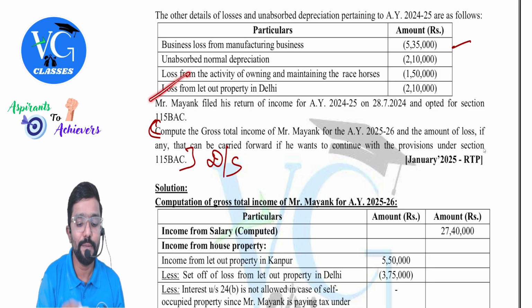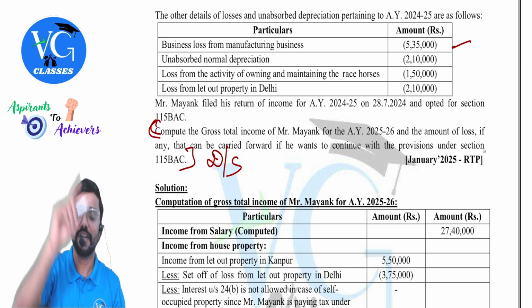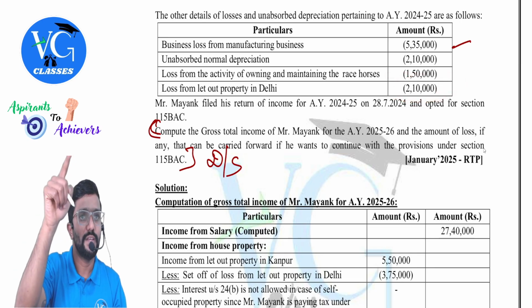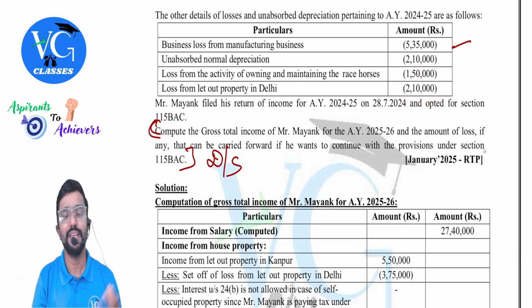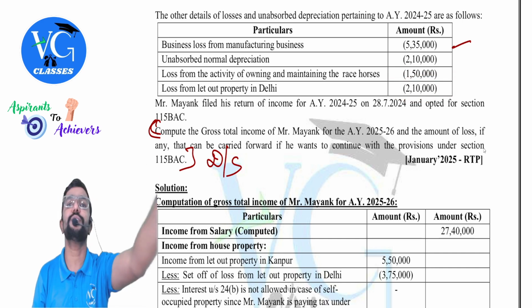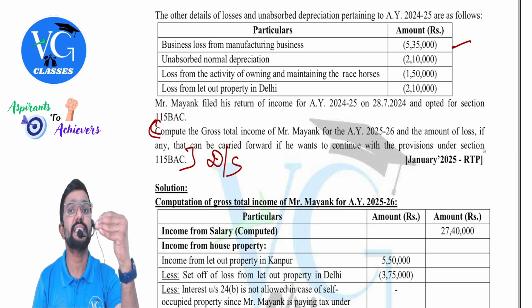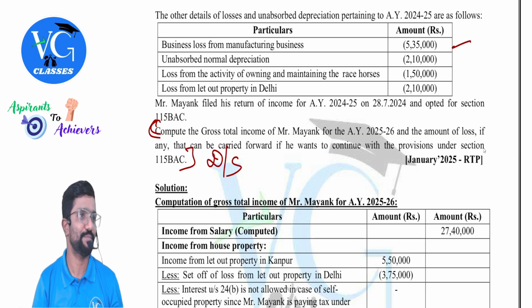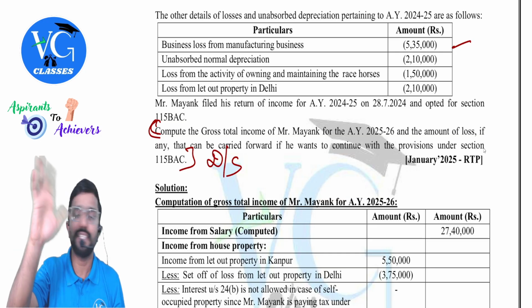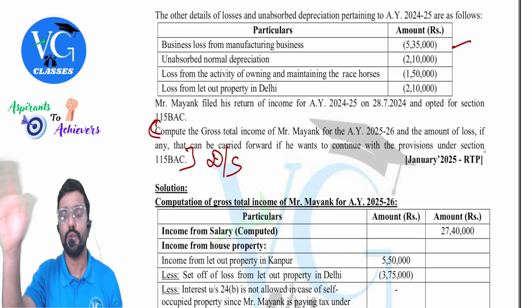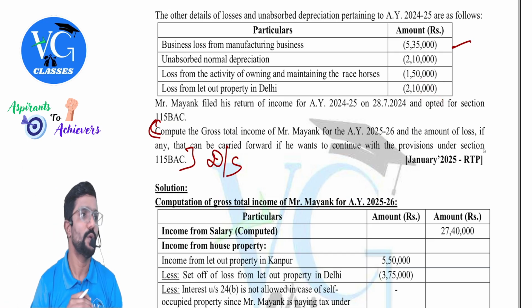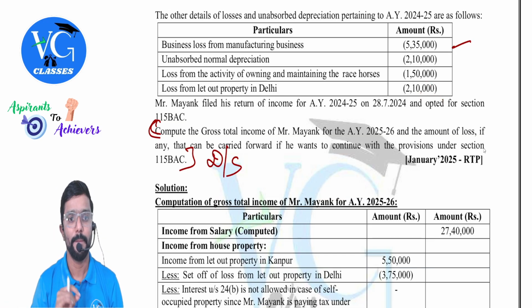Next. Loss from let out property in Delhi. Guys, look at the beauty. This is the brought forward loss. When the assessee is following the default scheme, can he carry forward the house property loss? No. Only one option he has for house property losses: he can set off within the same head in the same year. Can he adjust it against other heads? No. Can he carry forward? No. So no use of this.